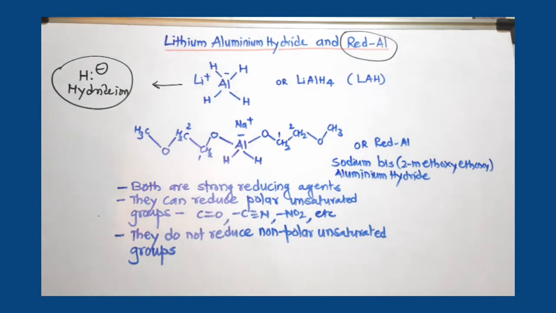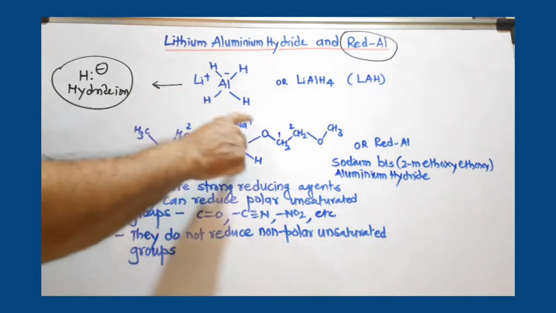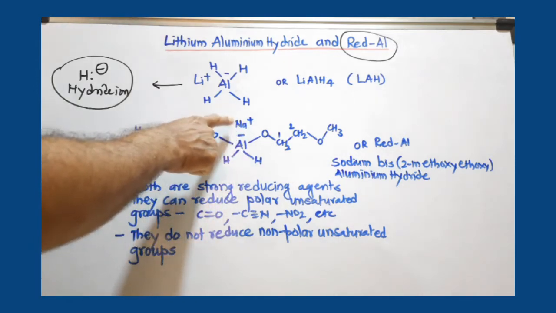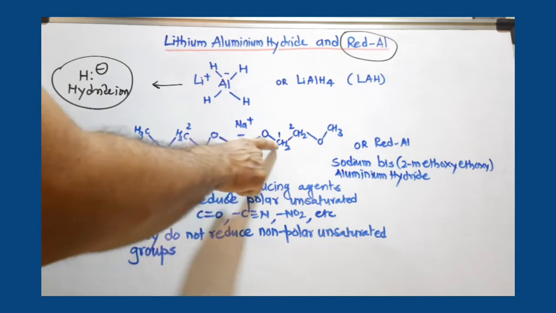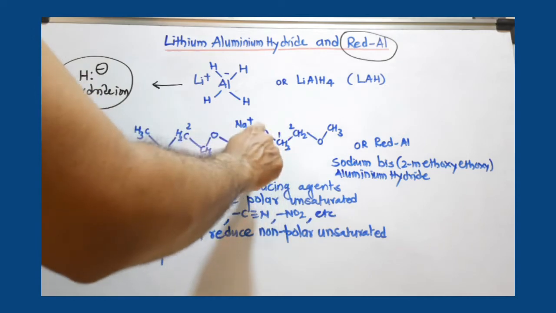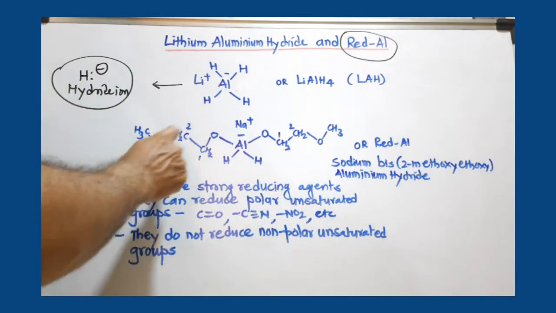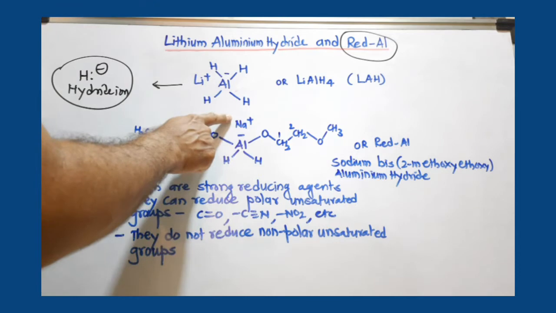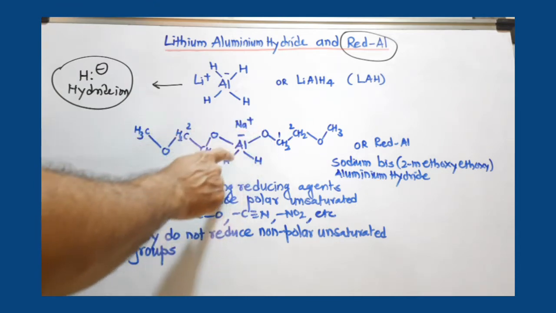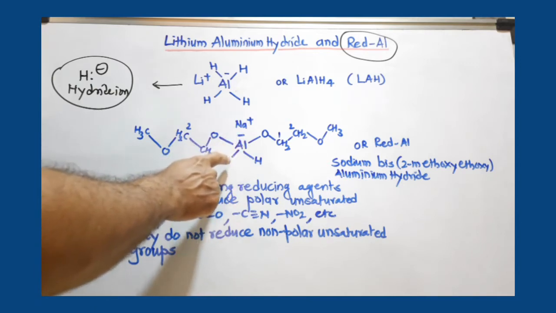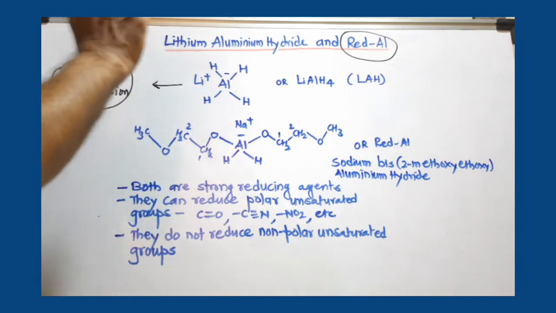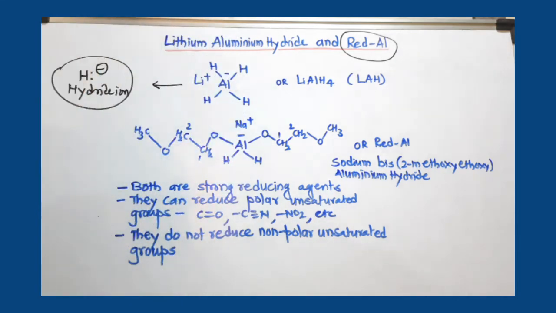Now see, if you look at the structure of red aluminum, this is sodium, bis, and bis means 2. Bis what? 2-methoxyethoxy. So this group is a methoxyethoxy group, and these are 2 in number. So it is sodium bis(2-methoxyethoxy)aluminum hydride. These hydrogens are given in the form of hydride. So both are similar, I mean, they have similar chemical properties.